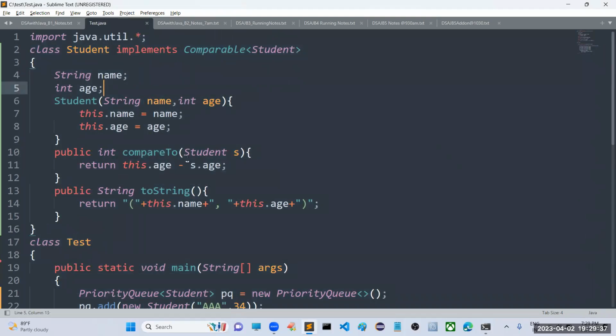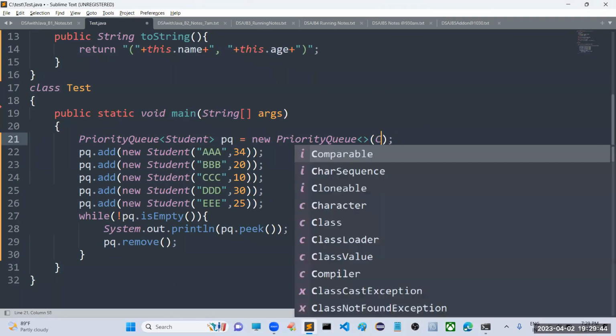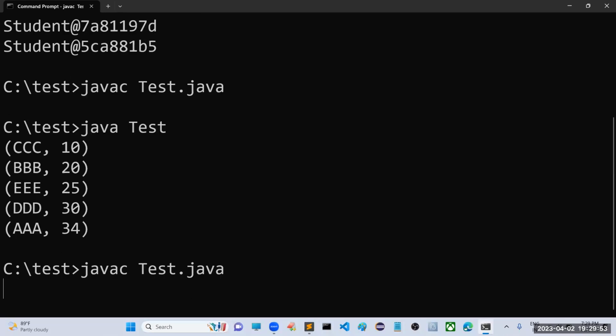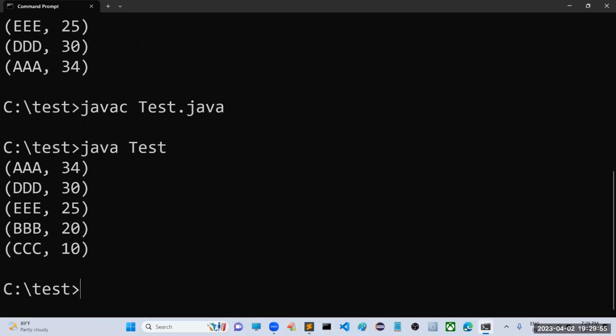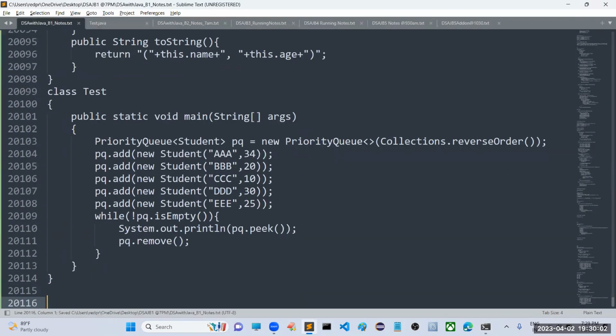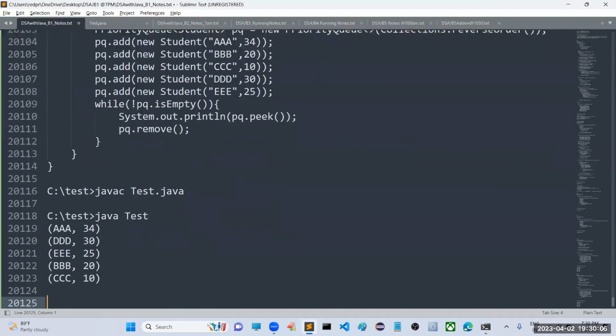If you want to get descending order, what we have to do while constructing the priority queue is just take Collections.reverseOrder. If you take it, automatically it is going to do the reverse order comparison, sir. Now you can see 34 student got first priority. This is the way internally our priority queue works. Can't we implement this priority queue by ourselves? Yes, we can do that, I will show you with an example.